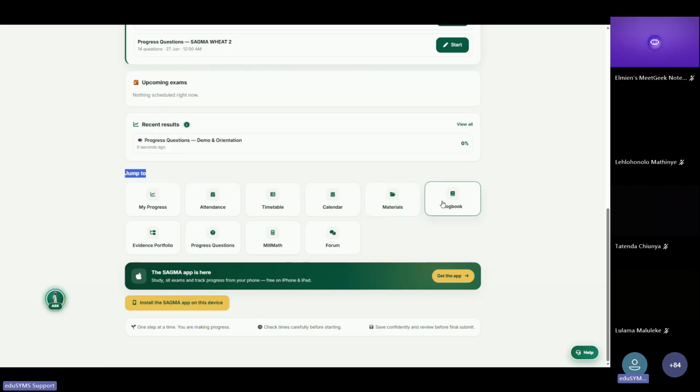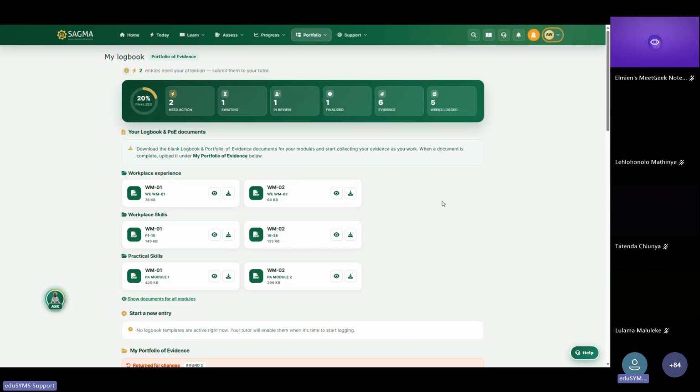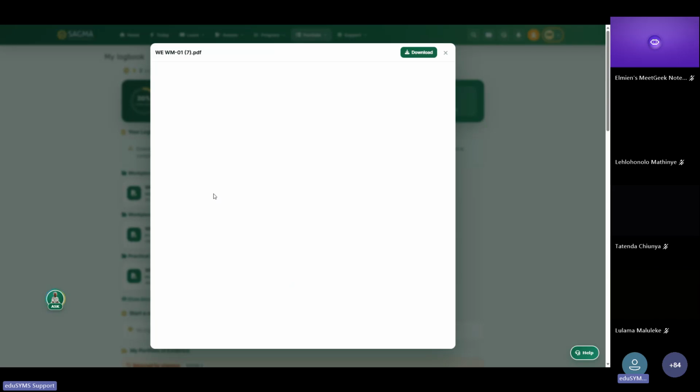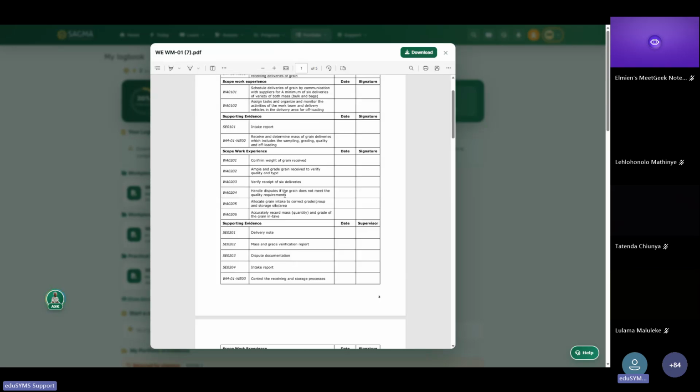You can also jump into your logbook. What Tim was touching on, we have these three sections of your logbook, which is your workplace experience, your workplace skills, your practical skills. So where do you get those templates that you're supposed to download? This is where you're going to find them. You can view the template and you can even download the template from right here.